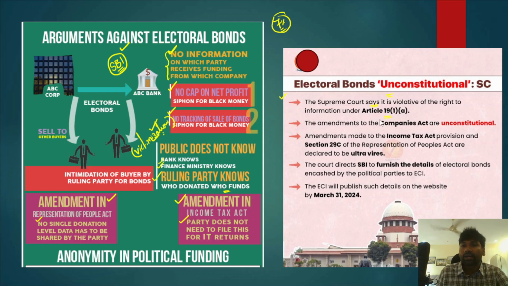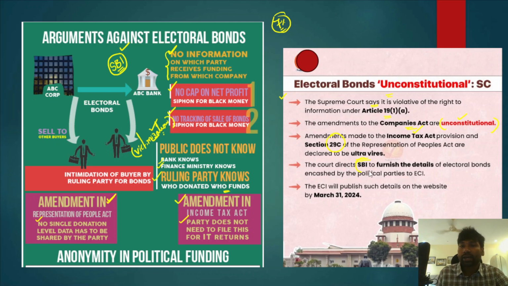After that, the amendments to the Companies Act are considered unconstitutional. Okay, so the amendment to the Companies Act was also made, and the Supreme Court has said that it is unconstitutional. And the amendments made to the Representation of the People Act, Section 29C, and the Income Tax Act provisions were also declared ultra vires by the Supreme Court.